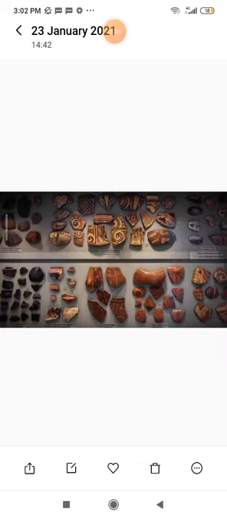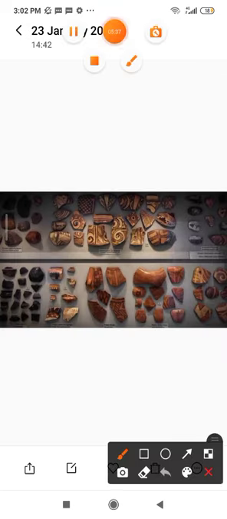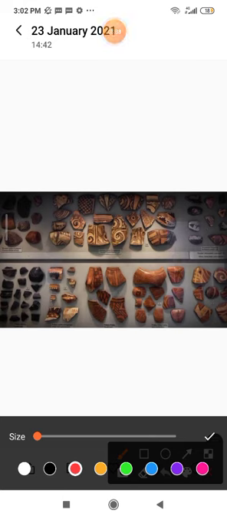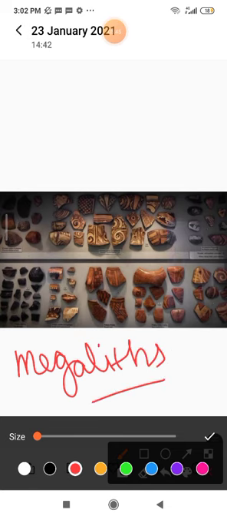These structures are called megaliths. Although not all megaliths fall in this category, by digging them we have come to know of the life which people lived in the Deccan from the Iron Age onwards.